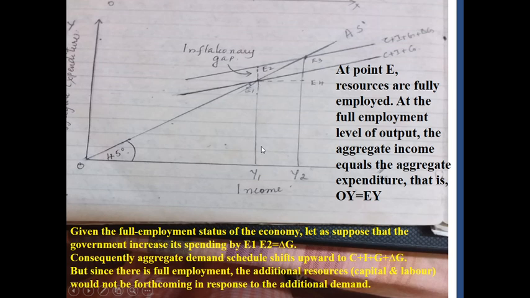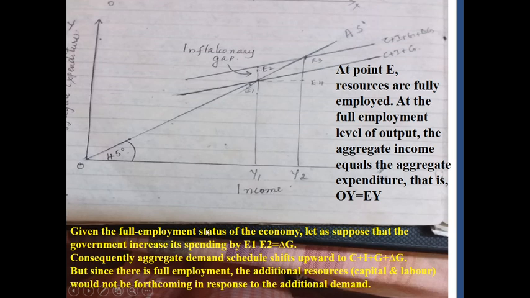Aggregate income is equal to Y1, which is equal to aggregate expenditure, that is E1 Y1.